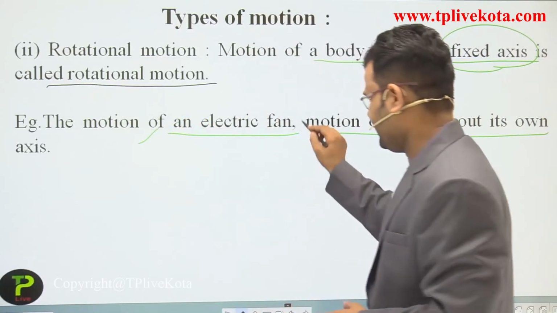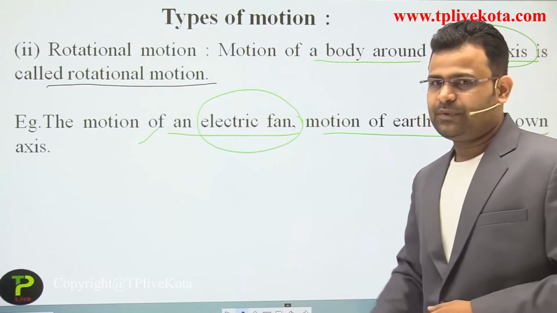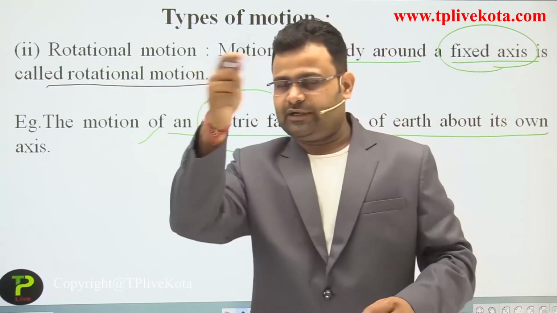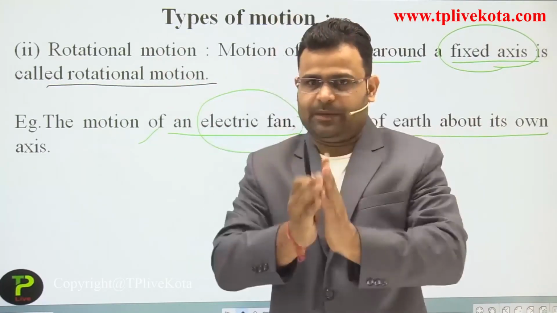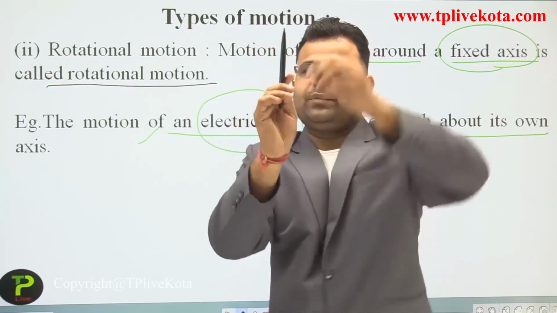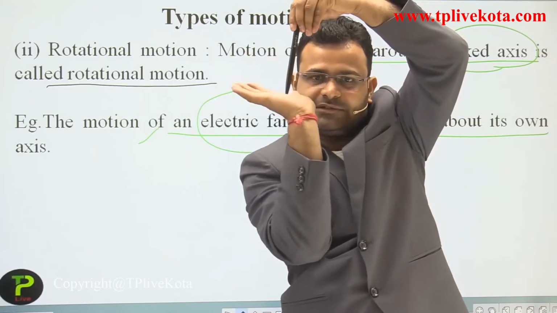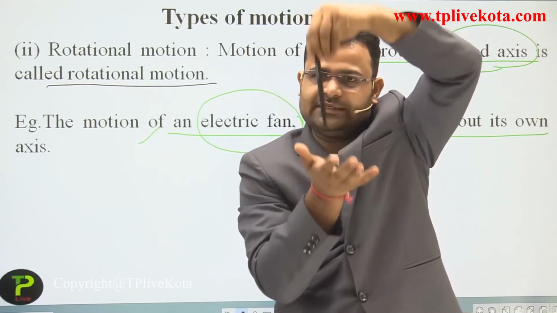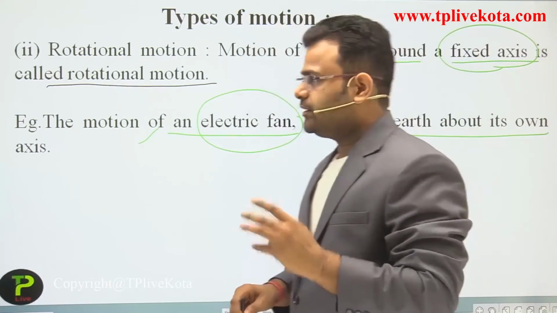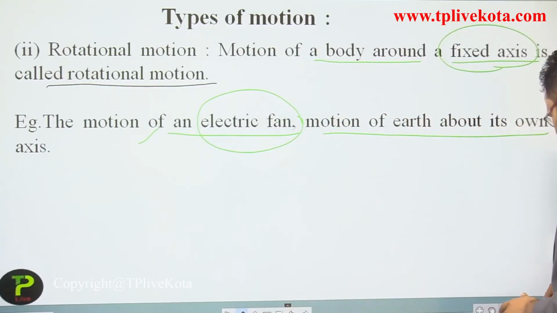Okay students, that is an electrical fan. As a basic example, you can understand that it rotates around an axis that is perpendicular, just like that, and that is a structure that moves. The blades will move in that direction. Okay, that is a fixed axis. Now that is a rotational motion.